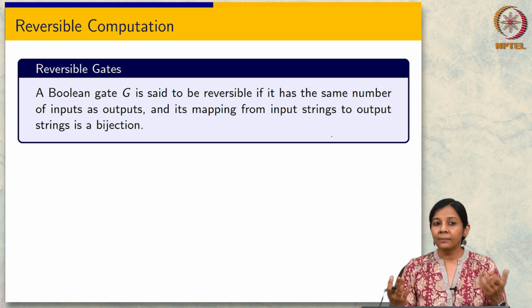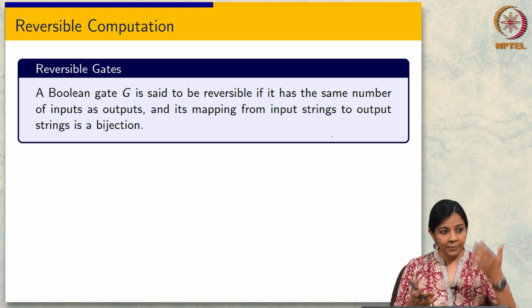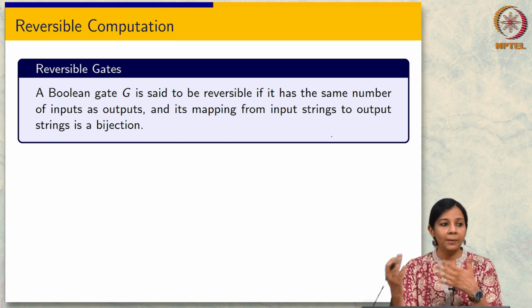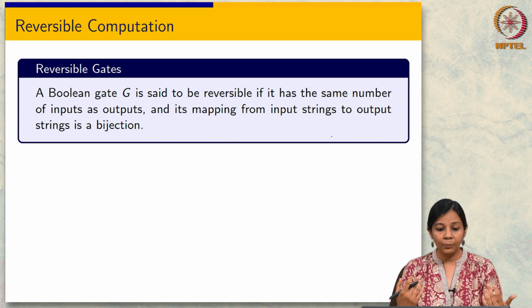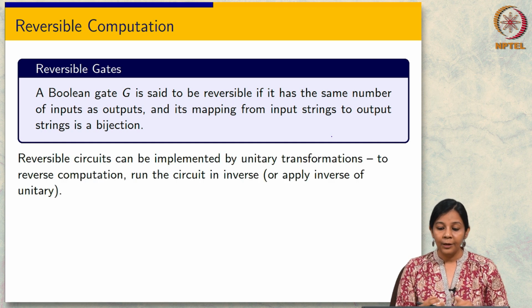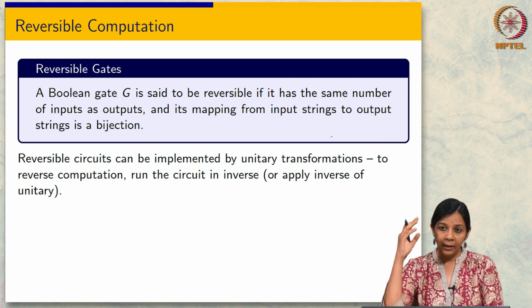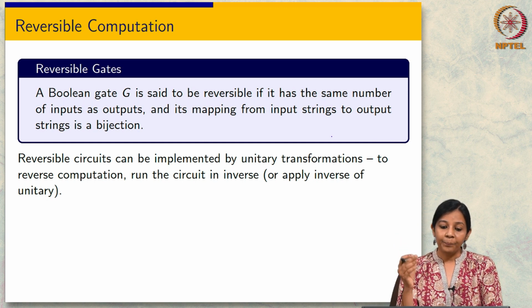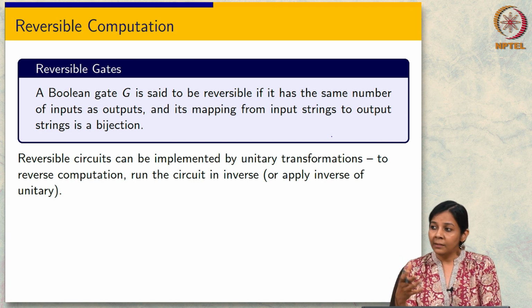Well, just that it should be reversible, which means that the number of inputs and the number of outputs should be the same, and there should be a bijection between the inputs and the outputs, and that's exactly what this definition is saying. Okay, so now having defined a reversible gate, it is something that can be implemented by a unitary transformation. And how do I implement the reverse now?